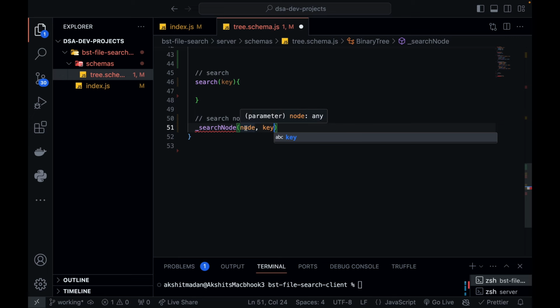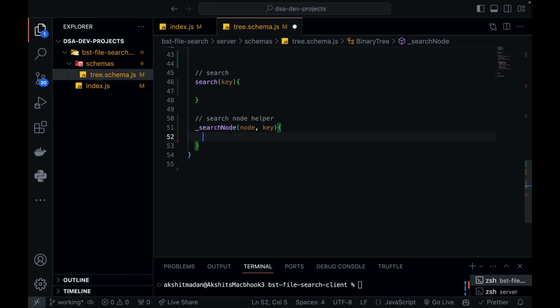That means node.key, if it is equal to key, that means the node is found, the file is found. But if not, you have to decide whether you need to go in the left direction of the tree or the right direction of the tree of this node, right? And how can you decide that? If my node is null, that means there is no node existing, then you can also return null, right? This is an edge case.